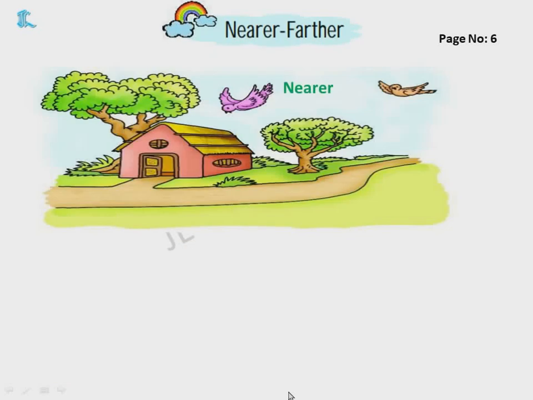Nearer and farther. Now you can see a bird here. The bird is near to this house. Yes or no? So we call it as nearer. And this bird is farther. Nearer, farther. Nearer means what you can say in Hindi? Pass, nikat and all. Farther means dur. Pass, dur. Nearer means you are near to something. Farther means you are very far.